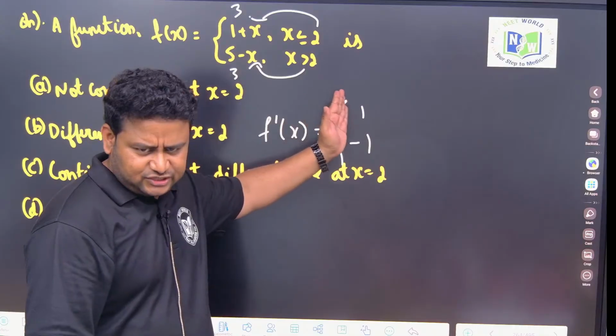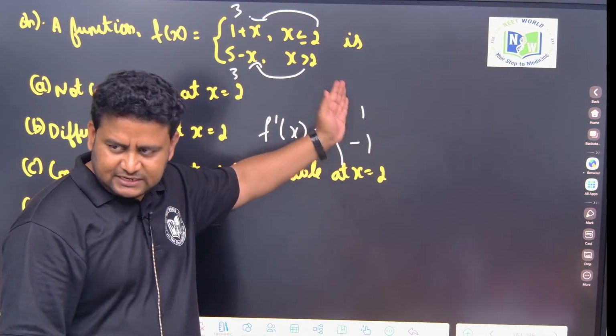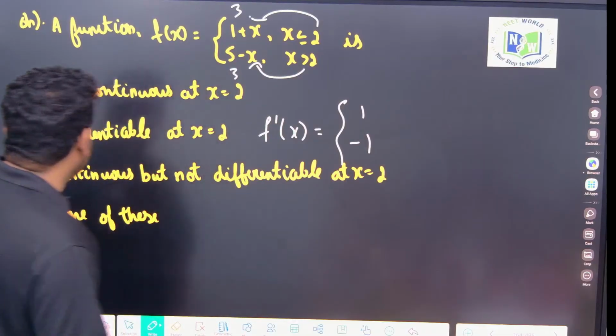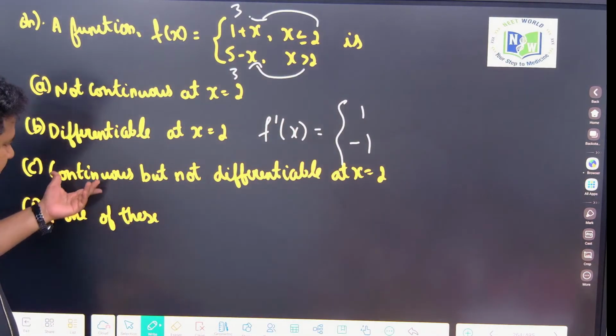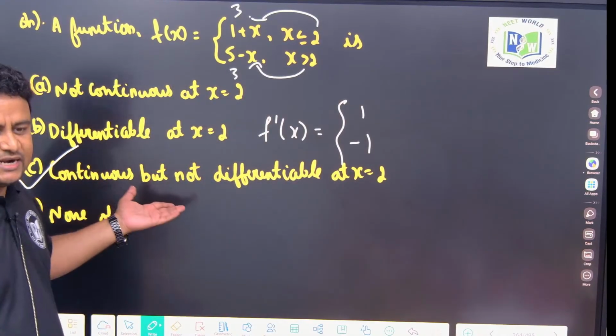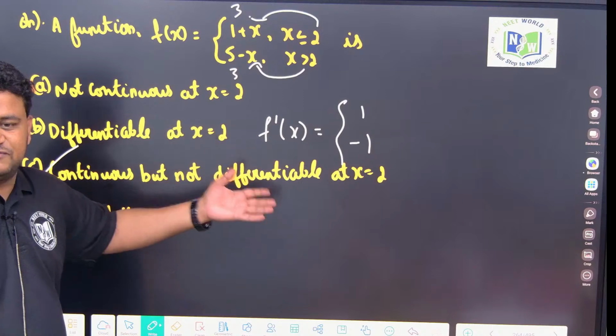This is LHD. This is RHD. Are they coming equal? No. That means continuous, but not differentiable at x is equal to 2. This is only a standard example. This is continuous but not differentiable.